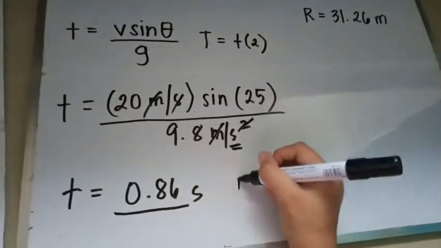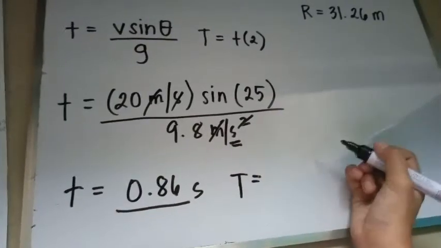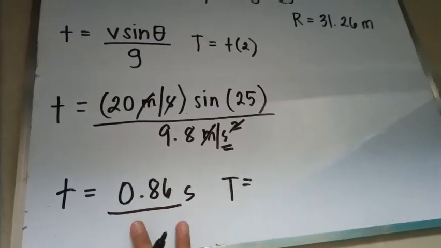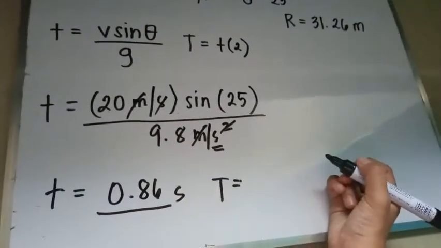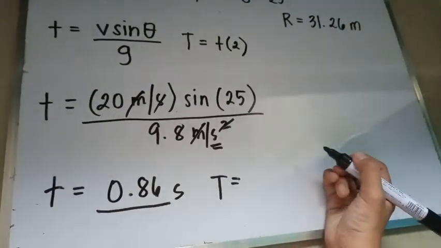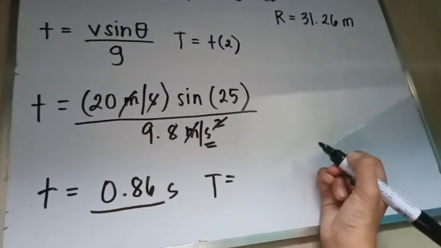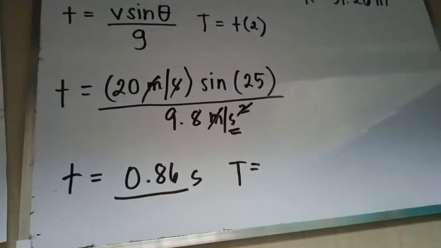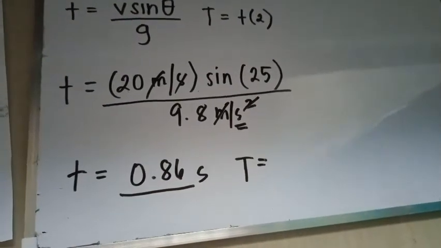So, in order to get the total time of flight, we just have to multiply 0.86 seconds by 2. So, 0.86 plus 0.86 or 0.86 times 2.